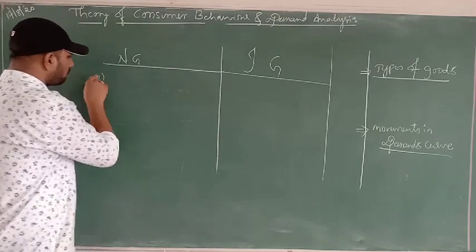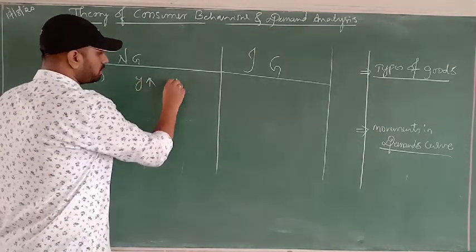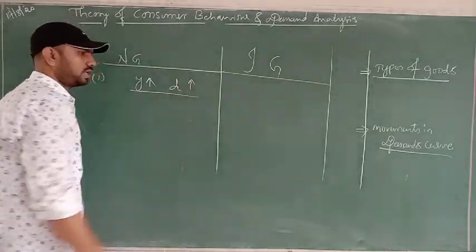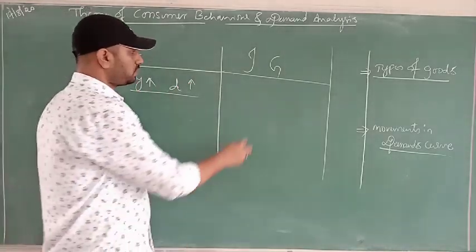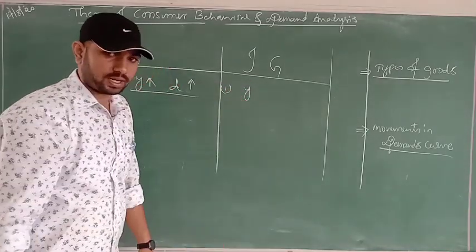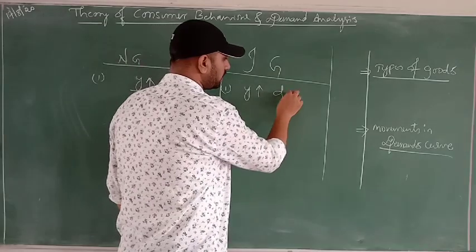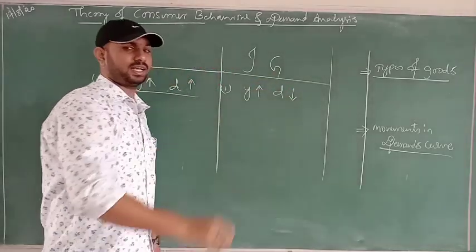In the case of a normal good, when a consumer's income increases, demand for the normal good also increases. But in the case of an inferior good, when income, Y stands for income, increases, demand for the inferior good decreases.